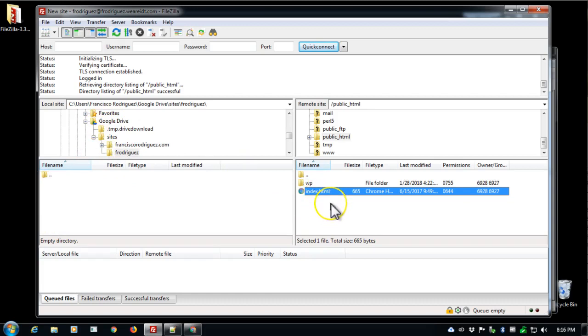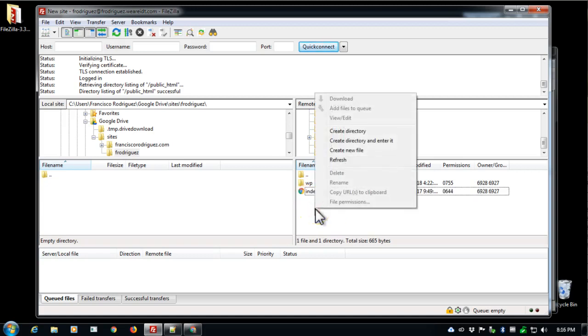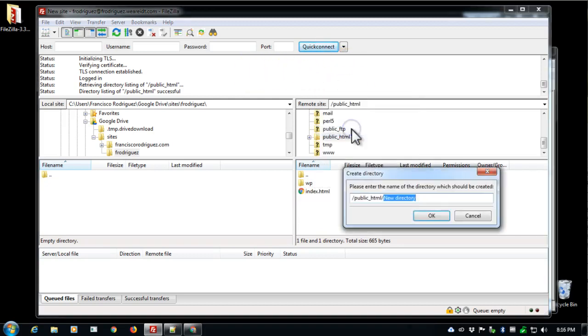Here's index, and I'm not going to do much with it other than move it to another folder. I'll create a new folder in the right side of FileZilla. So I'll create directory, and I'll call this one week 01.